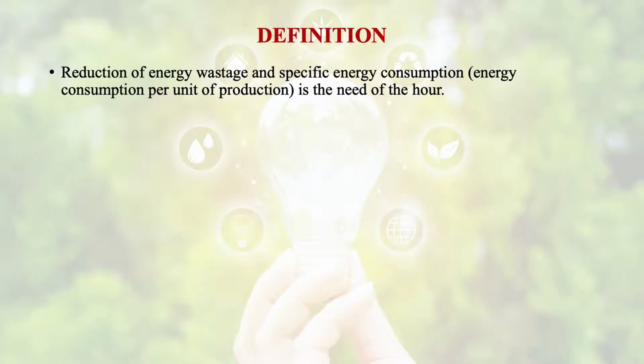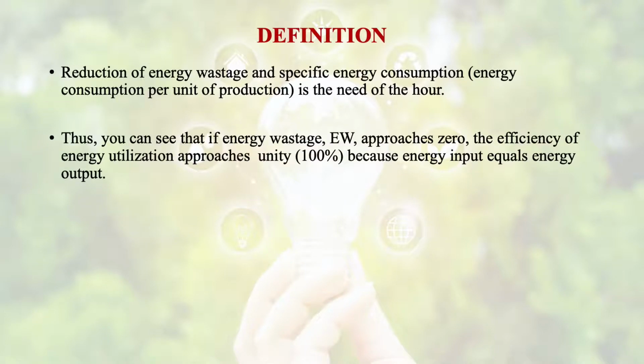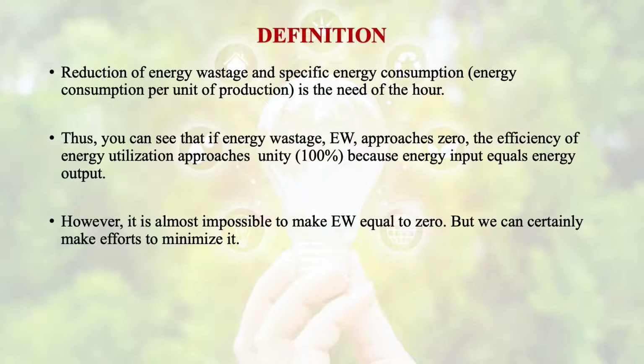Reduction of energy wastage and specific energy consumption, that is energy consumption per unit of production, is the need of the hour. We have seen that if energy wastage approaches zero, the efficiency of energy utilization approaches unity. What is energy utilization? It is energy efficiency, because energy input equals energy output. However, it is almost impossible to make energy waste equal to zero, but we can certainly make some effort to minimize it.